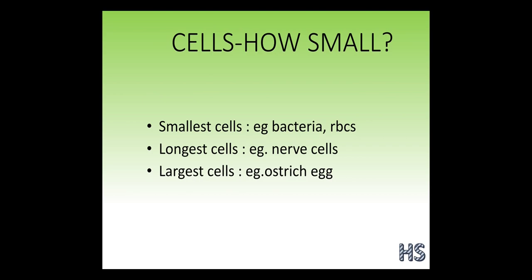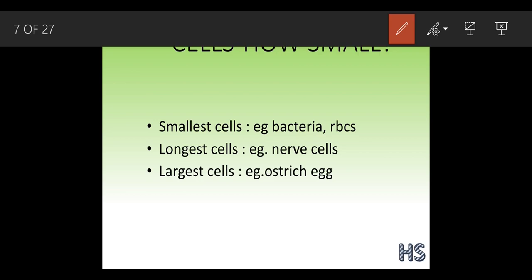Now, how small? In the previous slide, we discussed the numbers. Now we are going to discuss how small their size is. The smallest cells are bacteria and RBCs in the human body. Bacteria are very small, around 0.3 to 0.5 micrometer, which is very difficult for the human eye to see. So we use a compound microscope to examine them.